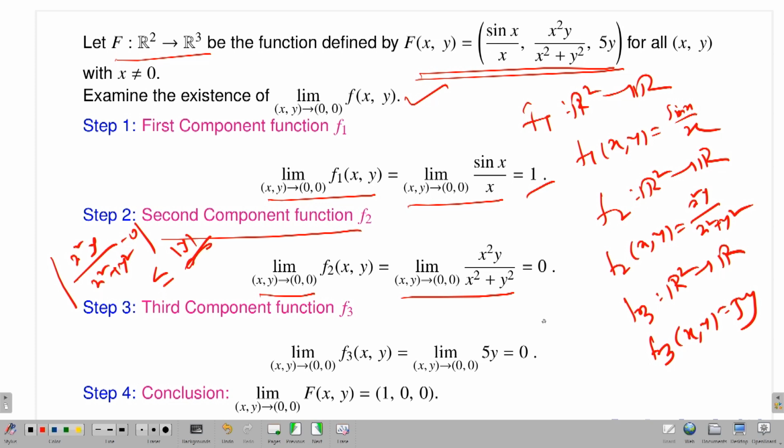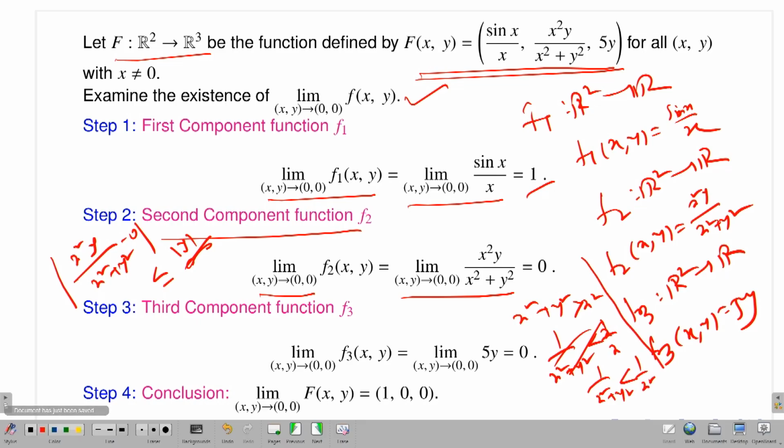Because x squared plus y squared is always greater than x squared. So therefore 1 by x squared plus y squared is always less than 1 by x squared. So this is always true. Therefore this quantity I can always make less than modulus of y. Now if (x,y) approaches 0, the right hand side approaches 0, and therefore the left hand side goes to 0. So that's why this limit exists, and the limit is equal to 0.